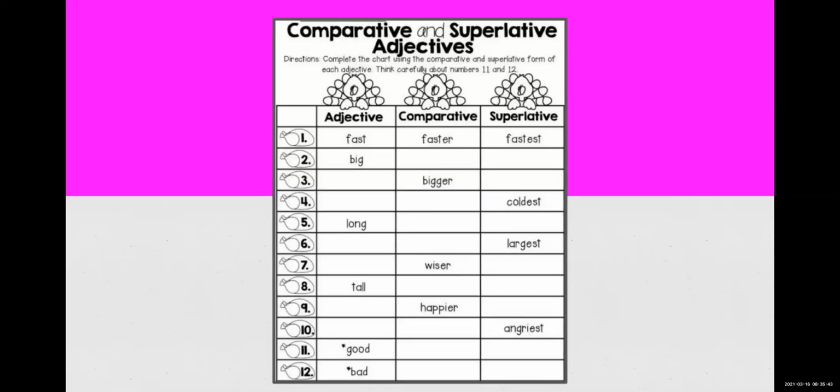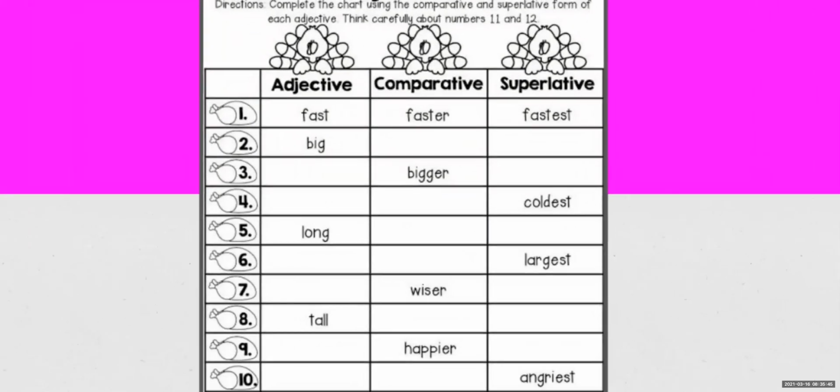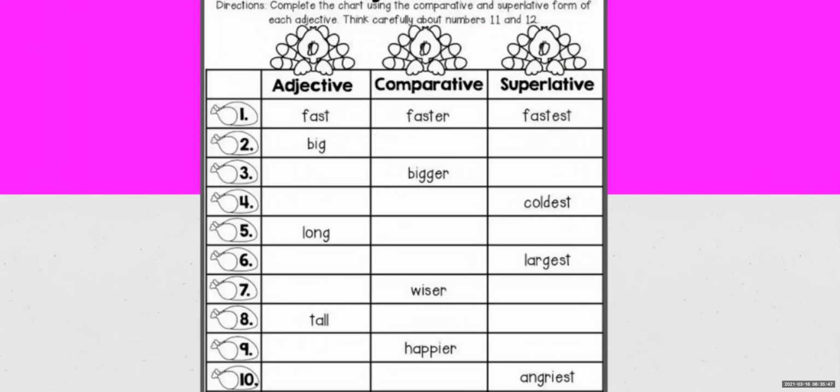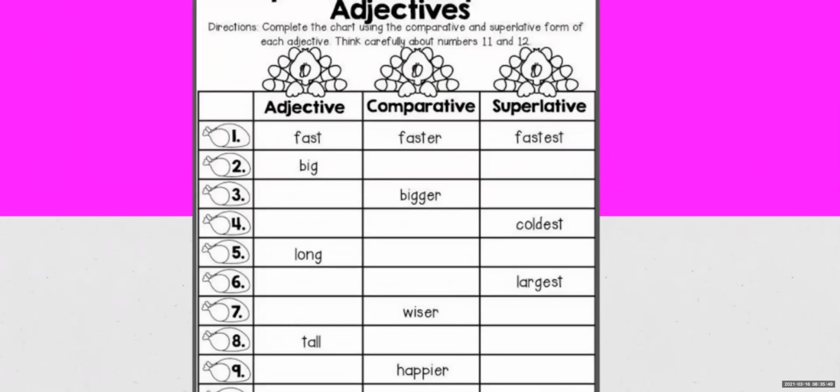Okay, some examples, some exercise you can say. The first one. Come on, everyone, you can raise your hands. Fast will become faster, and then in superlative, fastest. Suppose the adjective is big.